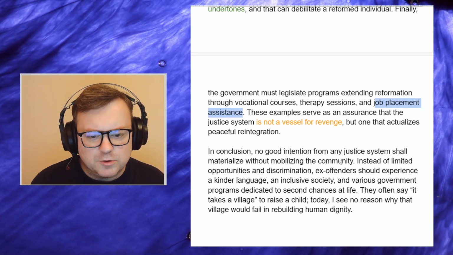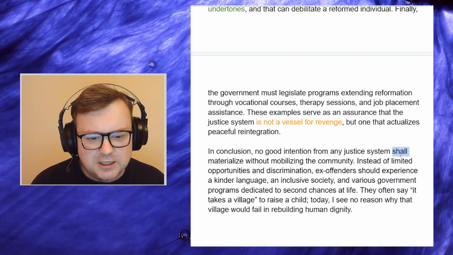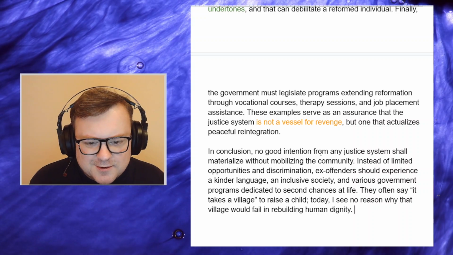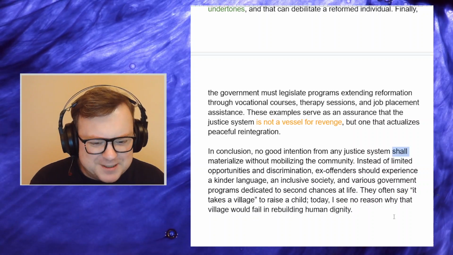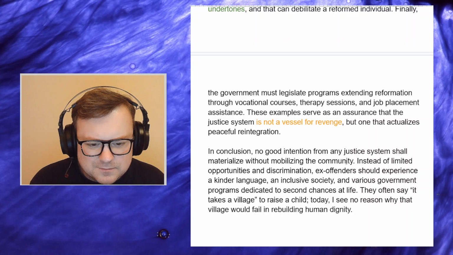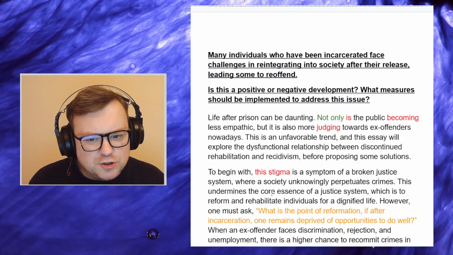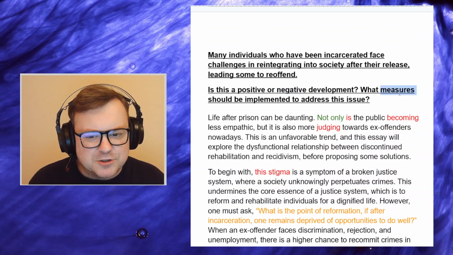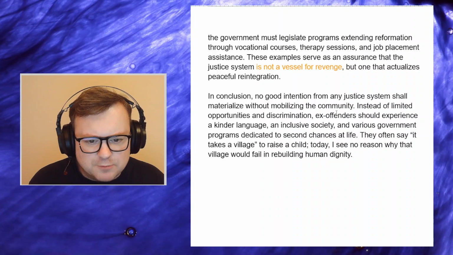In conclusion, no good intention from any justice system shall materialize. I like this use of shall. It adds a kind of academic weight to it. No good intention from any justice system shall materialize without, I wouldn't use it in speech, but in academic writing it's fine, shall materialize without mobilizing the community. But it seems like you're focused on solutions here. And again, in our conclusion, we should make a reference both to the fact that this is a negative development and why, and the solutions. But okay, in conclusion, no good intention from any justice system shall materialize without mobilizing the community.